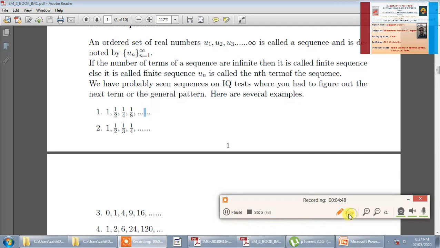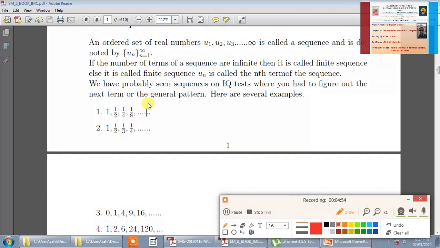So the nth term here will be 1 upon 2 raised to n minus 1. So this sequence can be written in compact form as 1 upon 2 raised to n minus 1, where n varies from 1 to infinity. Now you can check it out.